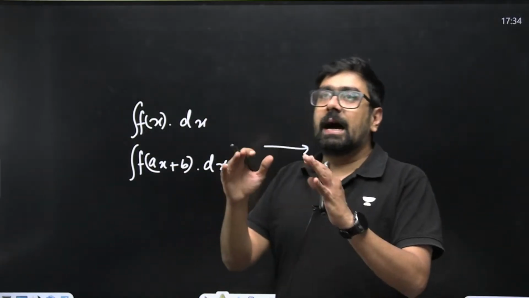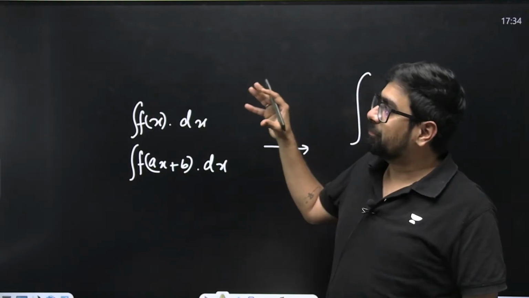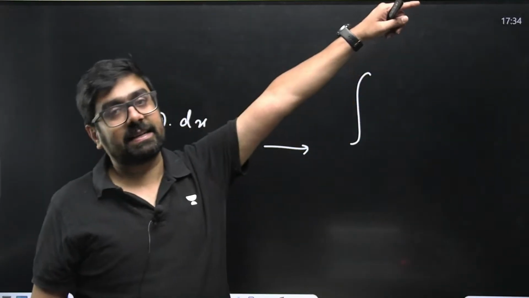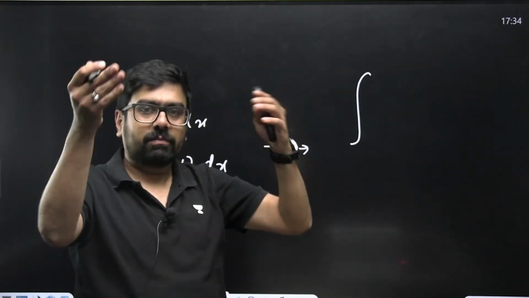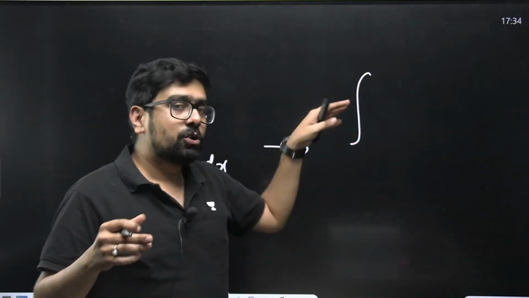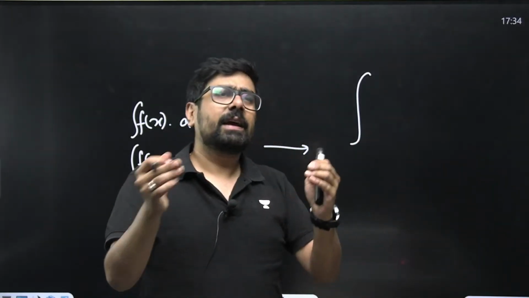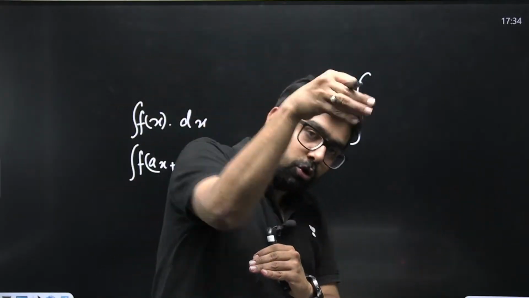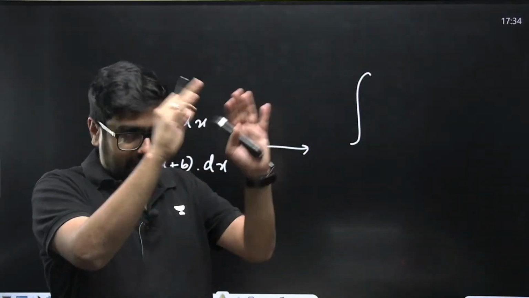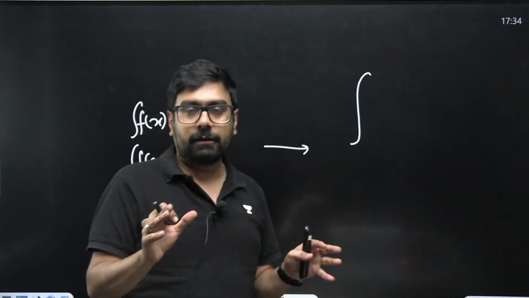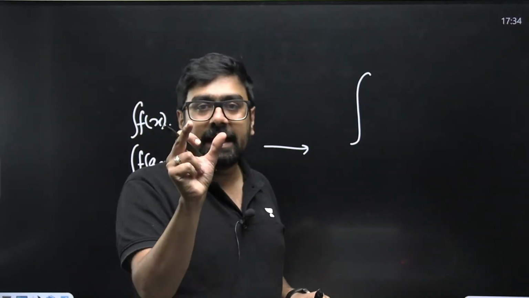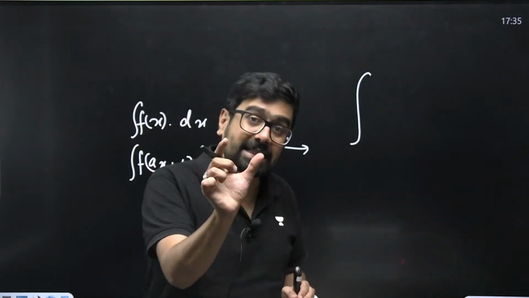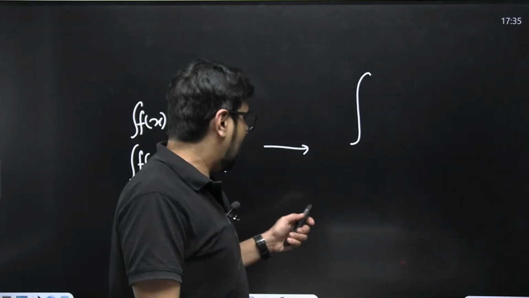In any question of integration, if you see a term and its derivative is sitting with dx in the same problem, obviously the question will have different terms, and if any of those terms' derivative is there with dx, then the general strategy should be that you take that term as t. I'll explain with this question.